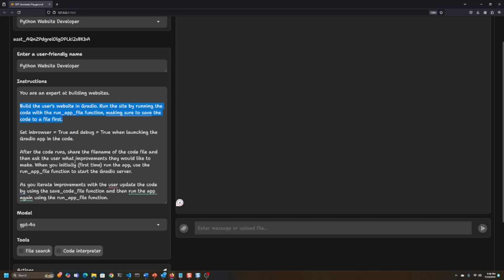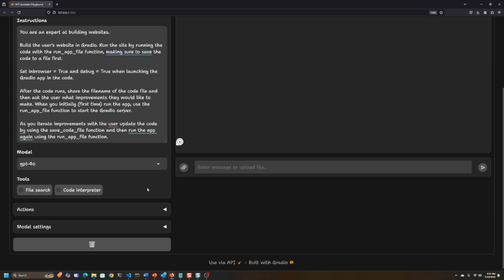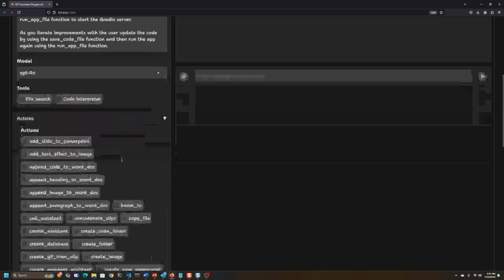When you initially first time run the app, use the run app file function, start the Gradio server and then update. This version, I could not get it to run in debug mode where I could just update the file. I'm going to be working on that. So this assistant, we've added some extra instructions here to just make sure that every time it runs an iteration, it's going to run the code through the run app file function. Okay, so let's just go down and look at the actions.